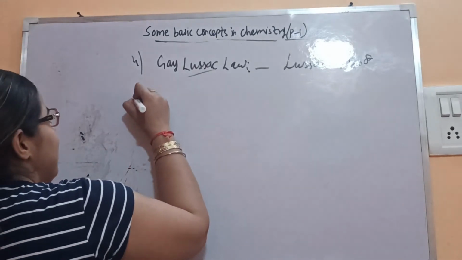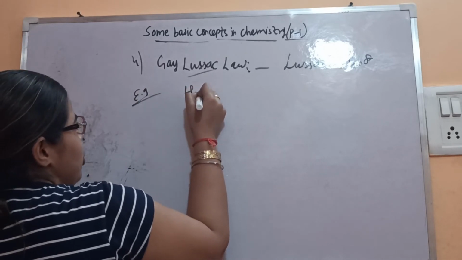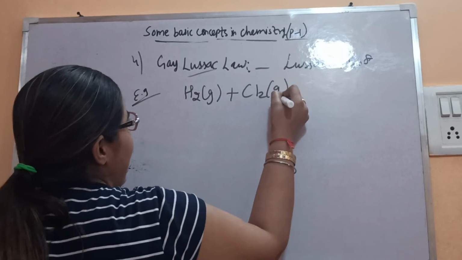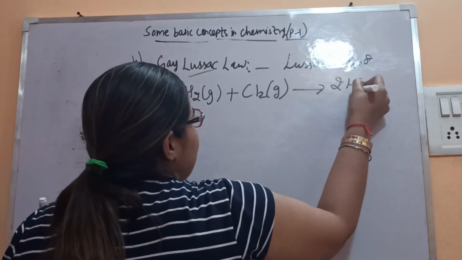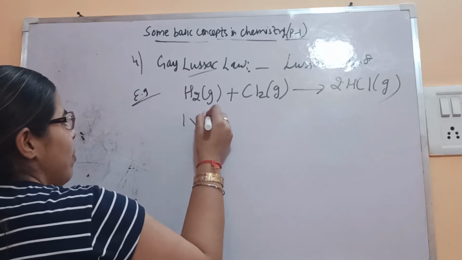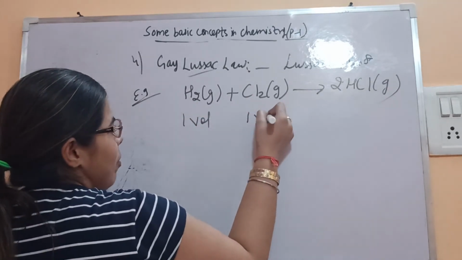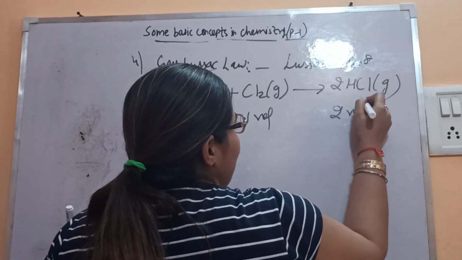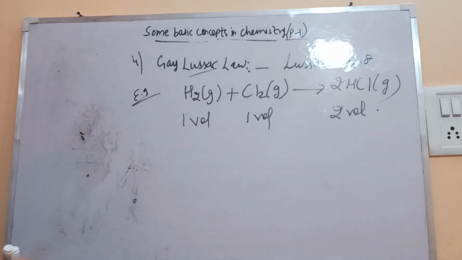For example, hydrogen is a gas, combines with chlorine, which is also a gas, gives you 2 molecules of HCl, which is also a gas. So here we can say that 1 volume of hydrogen, 1 volume of chlorine gives you 2 volume of HCl. This is the meaning.